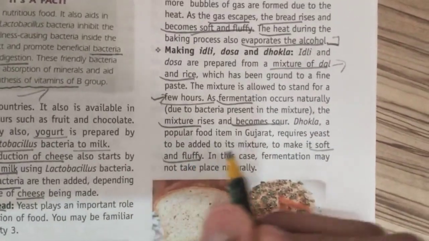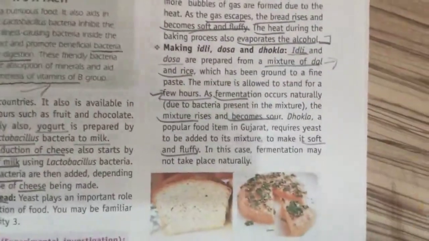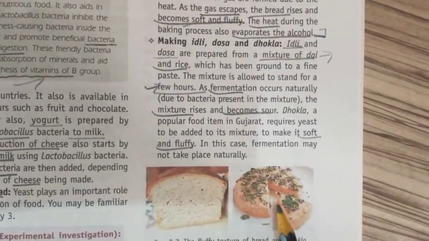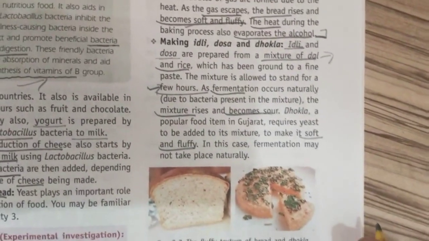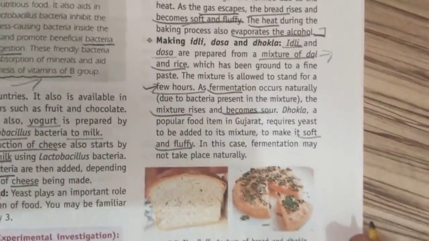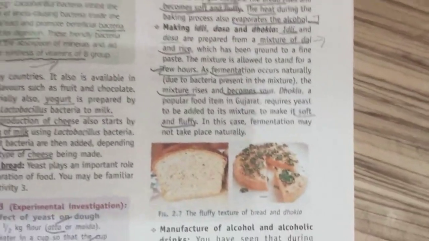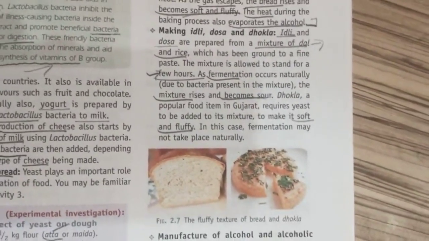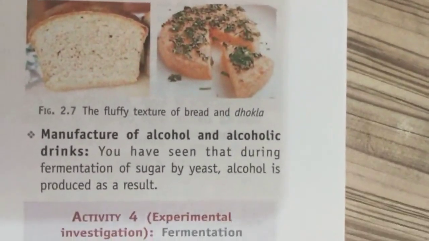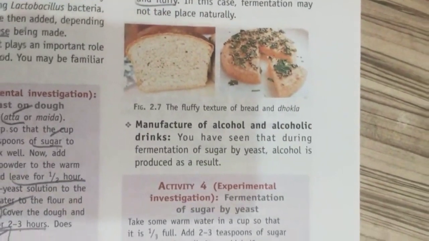In this way, what will this mixture become? It will become idli and dosa. Now, this is the concept. They take a mixture of dal and rice, and they add some yeast. Fermentation will take place. The mixture rises and becomes idli or dosa, and so also dhokla. Idli, dosa and dhokla are used in Gujarat.